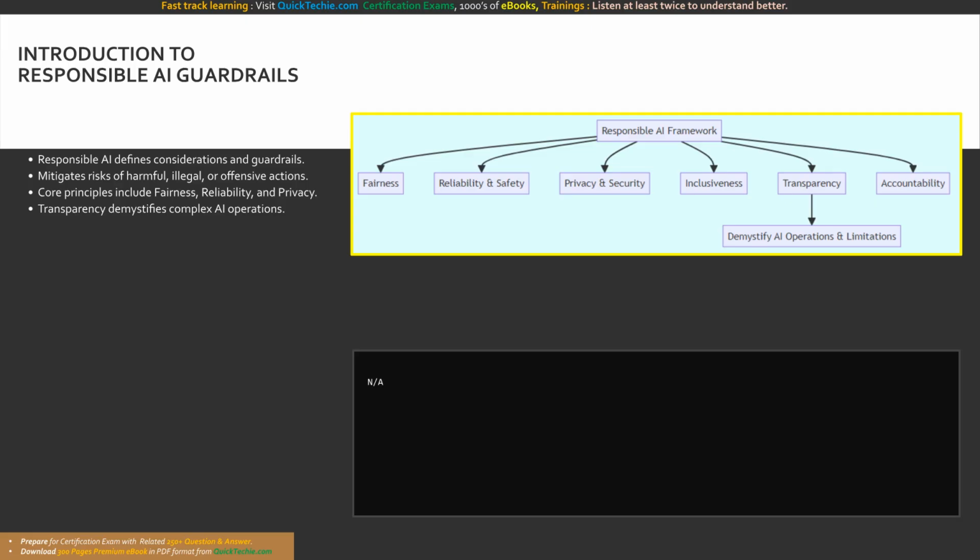According to our official Microsoft Learn documentation, responsible AI is a term used to describe the critical considerations for building AI systems that include strict guardrails. These guardrails are explicitly designed to mitigate the risk of harmful, illegal, or offensive content generation, as well as to prevent dangerous automated actions from occurring in the real world.